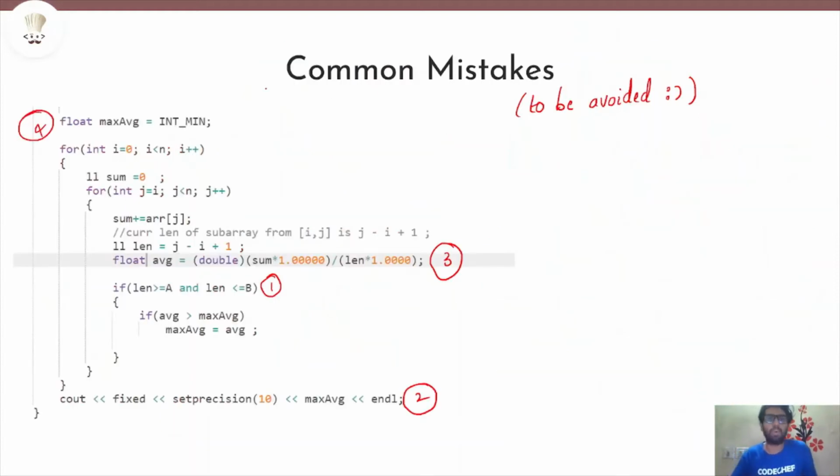Now let's look at a few common mistakes to be avoided. The first mistake is, if you look at this, I want you to pause the video and correct these 4 things that I've written here. The first mistake is, if my length is greater than or equal to a and my length is greater than or equal to b.